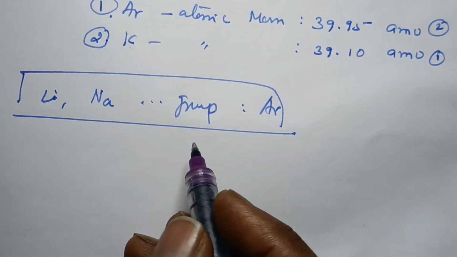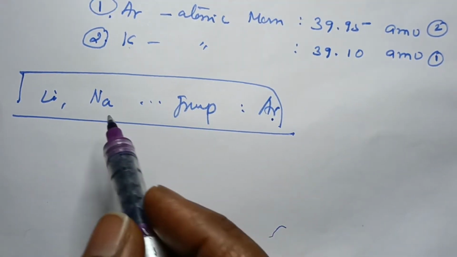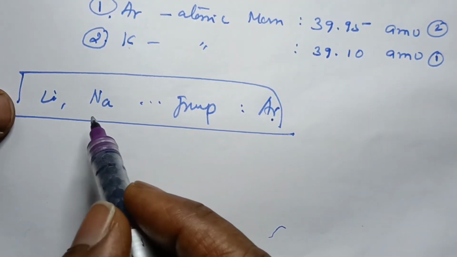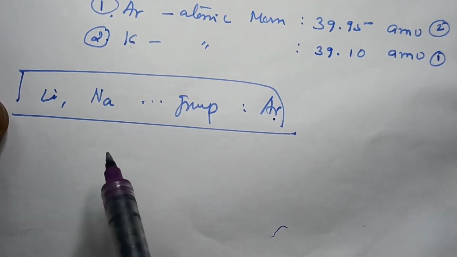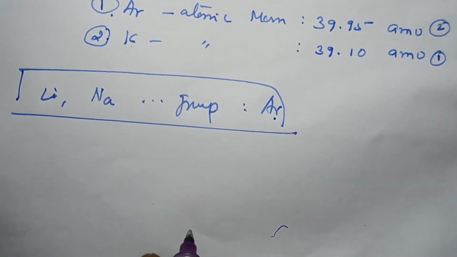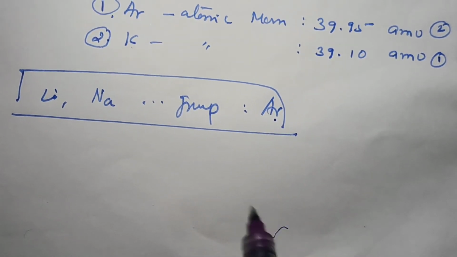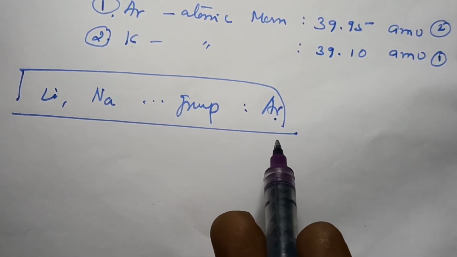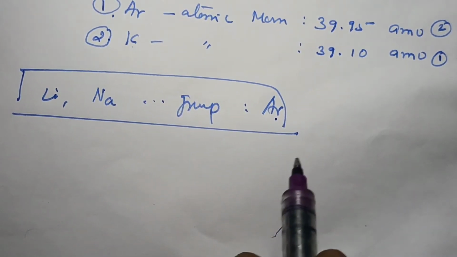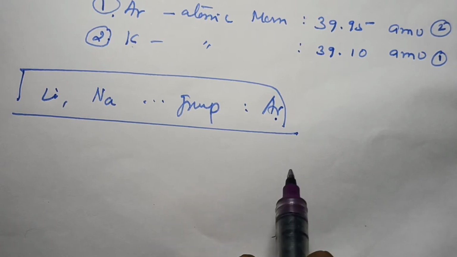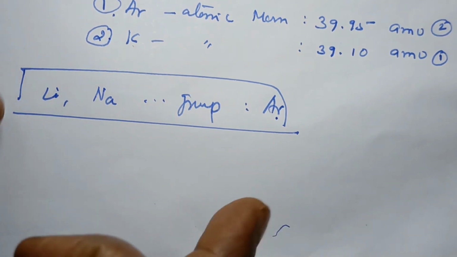So no chemist would place argon, lithium and sodium together, which are two highly reactive metals. Lithium and sodium are highly reactive metals. Argon, you know very well, is an inert gas, so it is not a reactive element. Here that gas has no tendency to react, yet it would be in the same group as lithium and sodium, which are highly reactive metals.